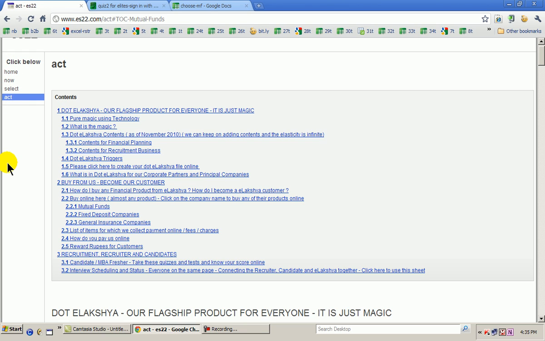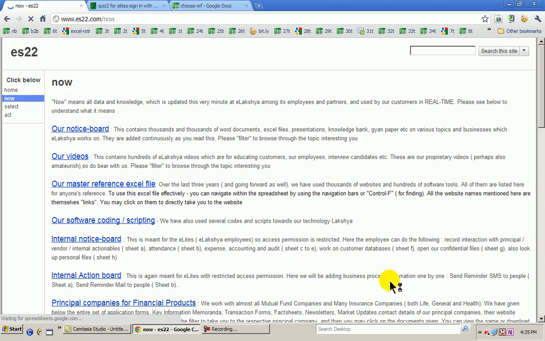Again repeating, and I'm sorry for repeating it hoarsely, every internal activity of ours at elakshya also happens through our website, through this internal notice board section which I had mentioned, which means that we have an ERP solution. We maintain customer databases.